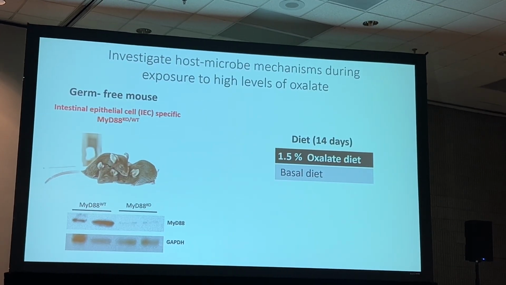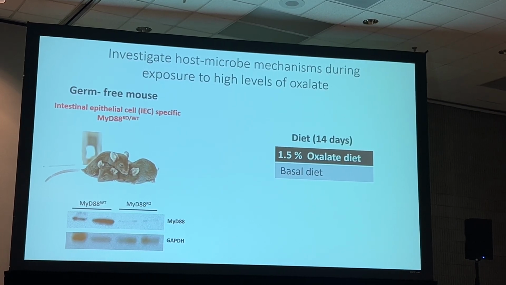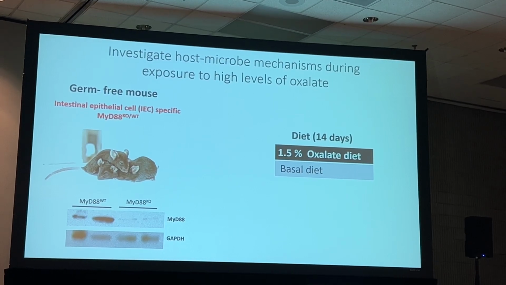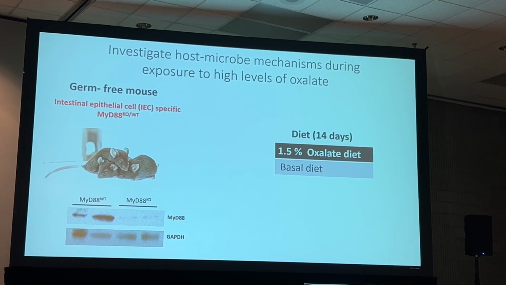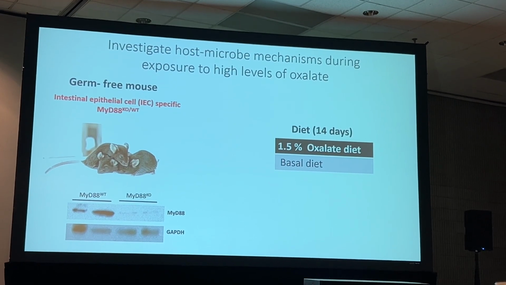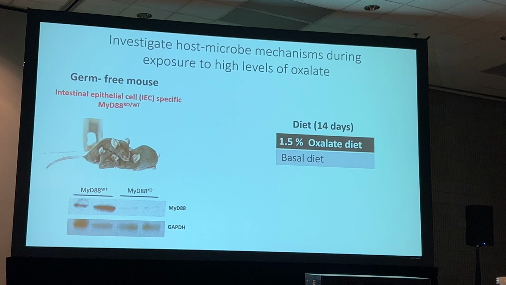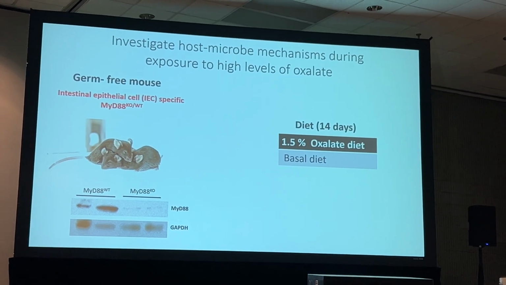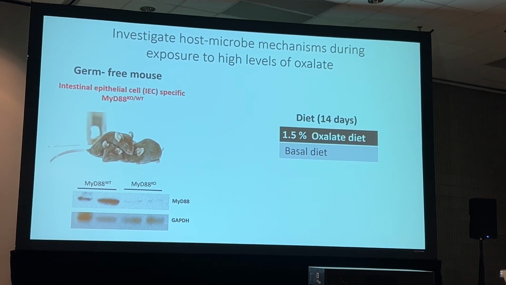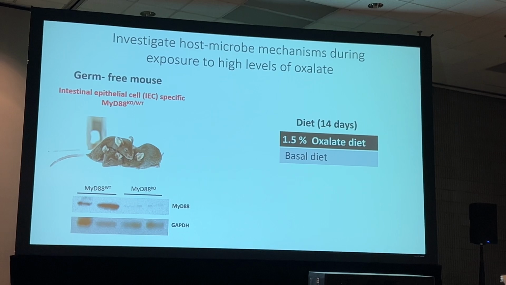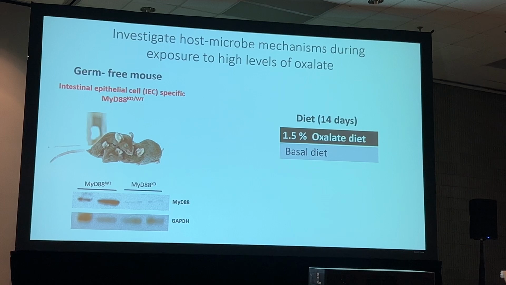So our goal was to see, when you feed mice a high oxalate diet, what happens to these various aspects? How does it affect the mice negatively? In a germ-free facility, we derived these MyD88 wild type and knockout. The MyD88 was only deleted in the intestinal epithelial cells, and we had to give tamoxifen to induce the knockout. After we had the knockout, we used the wild type as littermate controls, and we fed them a 1.5% oxalate diet for 14 days. Alongside, we had a basal diet to compare.